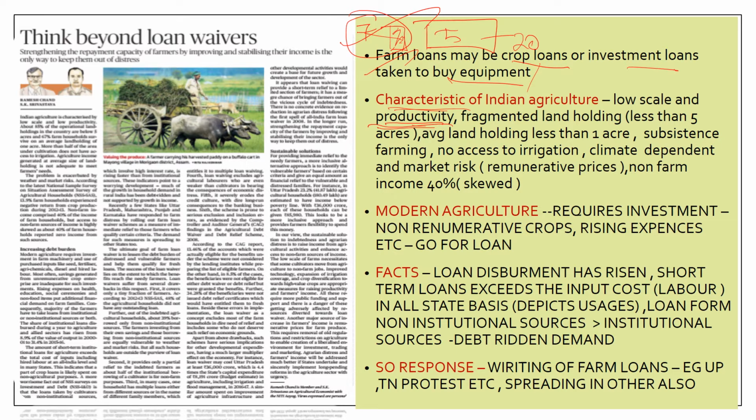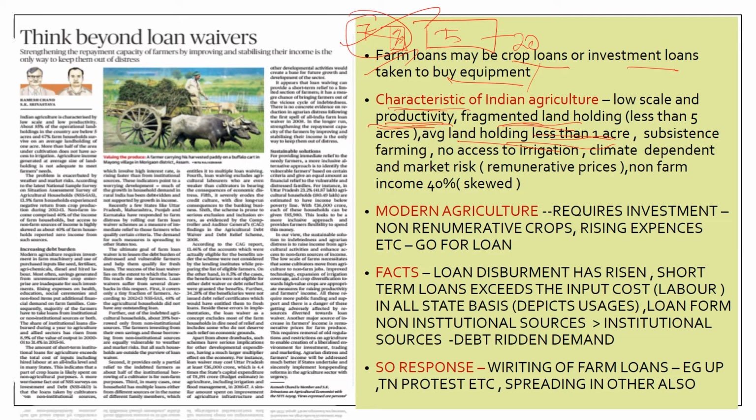And this article also says that fragmented land holding is an important characteristic of Indian agriculture. Fragmented land holding means the land is not consolidated. For instance, the article gives a few facts, that the average land holding in India is less than 1 acre. So this is the fragmented land. If people have more land for agriculture produce, then they will produce more. But people have less land and fragmented land holding for a variety of reasons, so their agriculture enhancement becomes difficult.